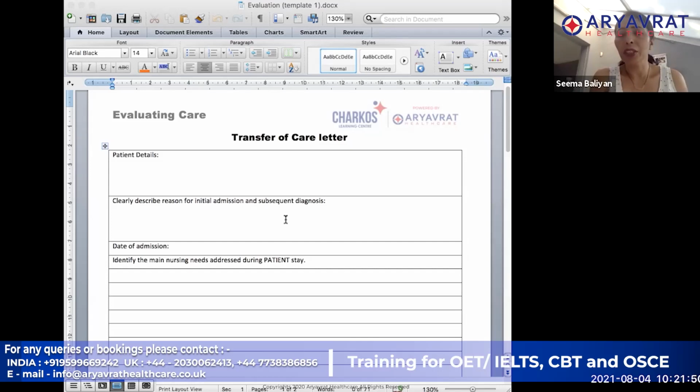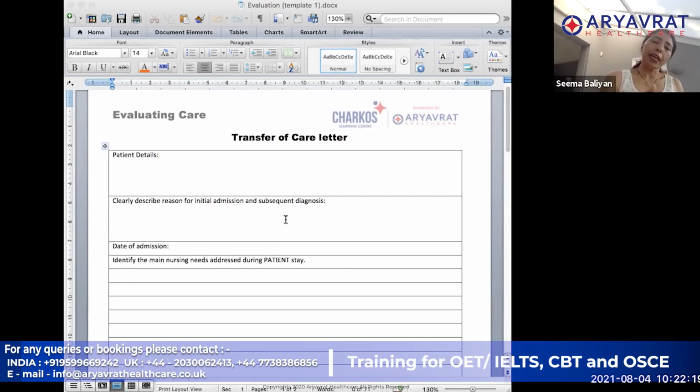In a referral letter, you are asking someone like a physiotherapist to do certain things to help the patient. For the discharge, you are advising the patient about what they should be doing.